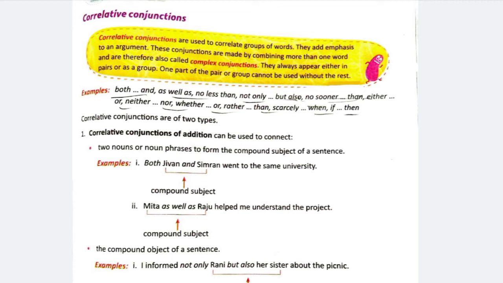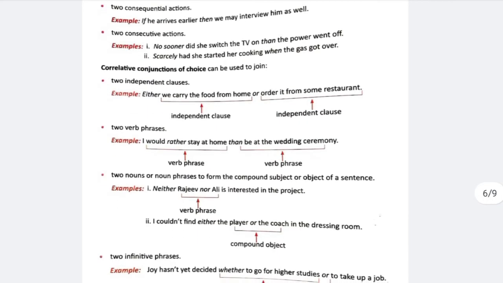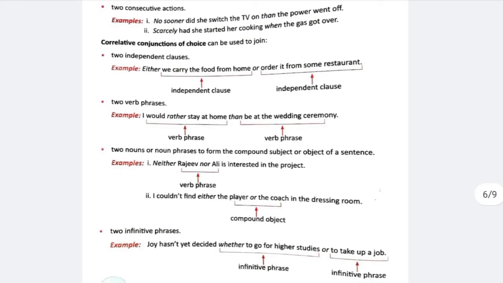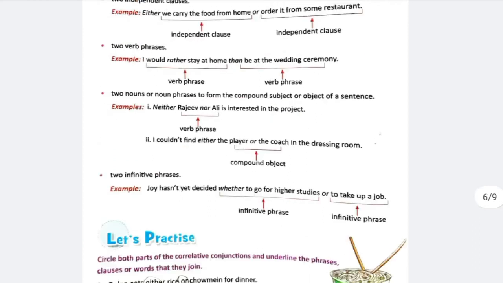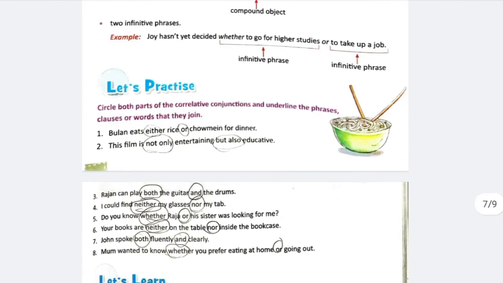Now see correlative conjunctions of addition. Which are they? Both and, as well as, not only but also, no less than. Again, see correlative conjunctions of choice. Which are they? Either or, neither nor, rather than. Let me read out one example. I would rather stay at home than be at the wedding ceremony.